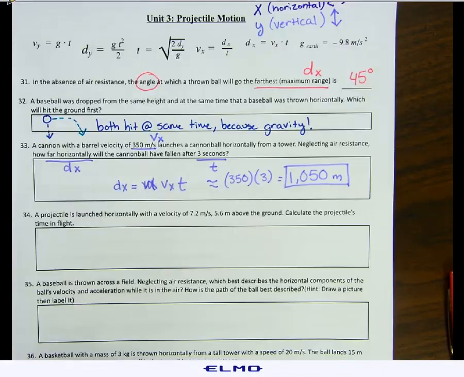Number 34, a projectile is launched horizontally with a velocity of 7.2 meters per second, 5.6 meters above the ground. Calculate the projectile's time in flight. So we're looking for time.